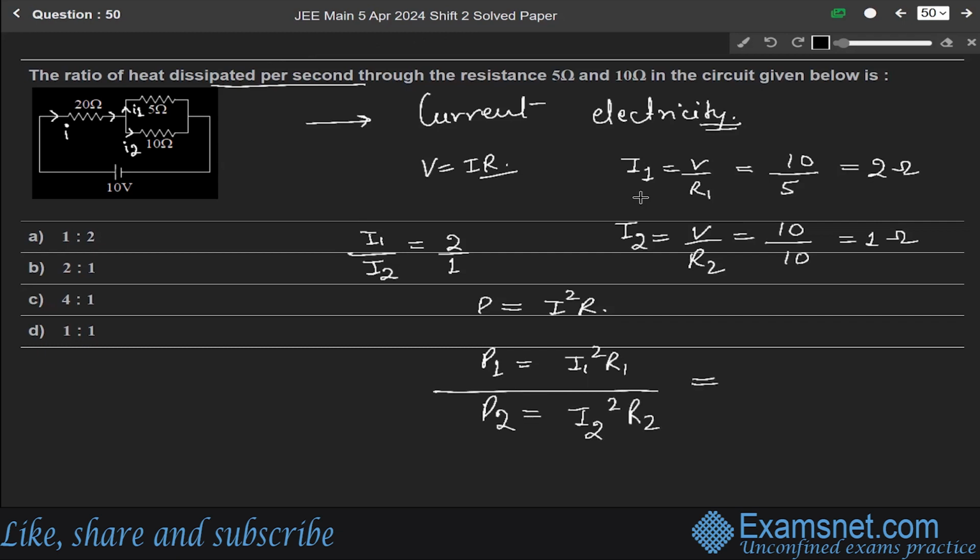So I1 square means 2 square is 4, and R1 is 5 ohm, over I2 square, I2 is 1, square 1, into R2 is 10 ohm. Solving it, we get 2 2s are 4, 2 5s are 10, 5 5 cancels, means again 2 over 1, that is 2 ratio 1. So option B is the correct answer.